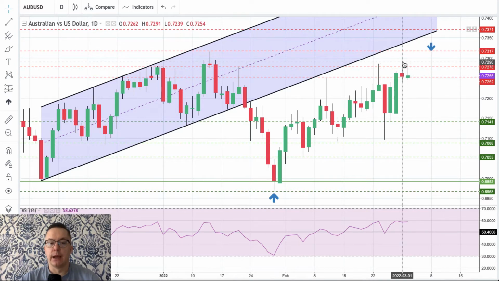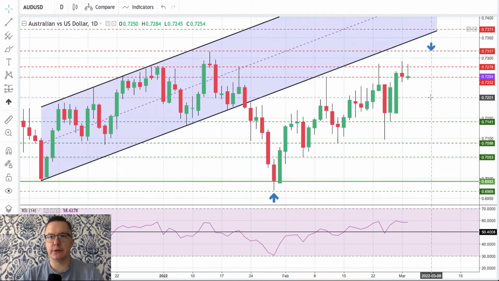So if the bulls fail to rally here, we will likely go lower towards 7,200 and 7,141. So please, again, keep an eye on this situation here. It doesn't look like the bulls want to go back to the channel right now, because they are having problems with the momentum here. Momentum is only 58 points. It's not that strong. So please keep an eye on the current situation. It might deteriorate very, very quickly.